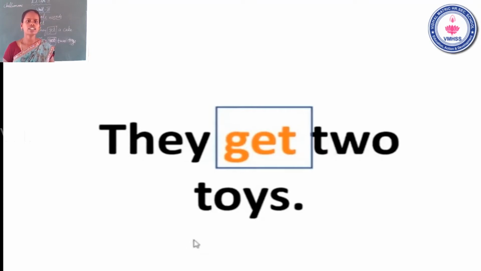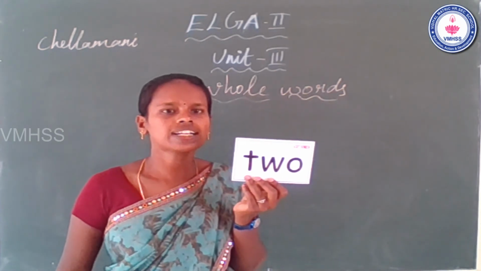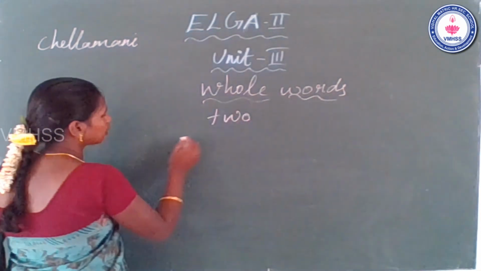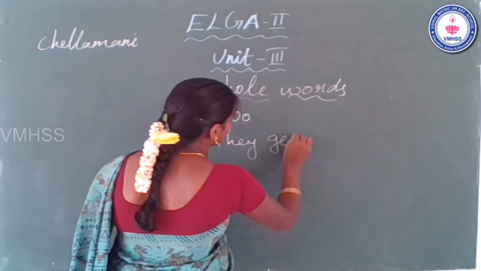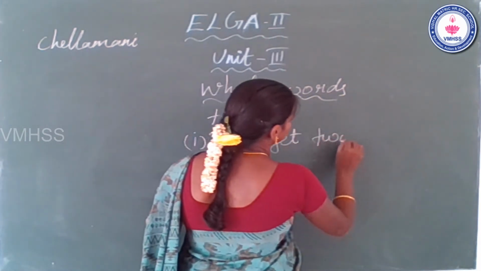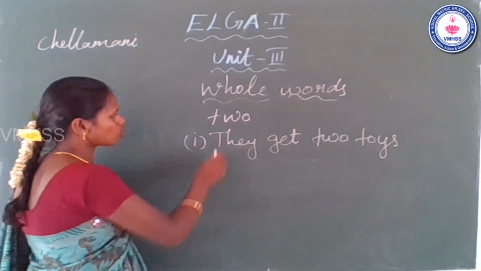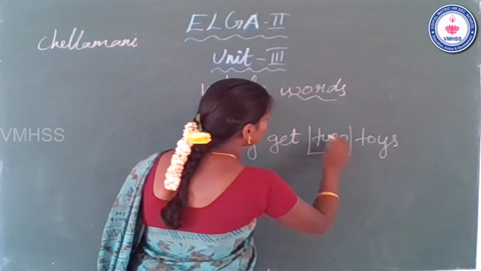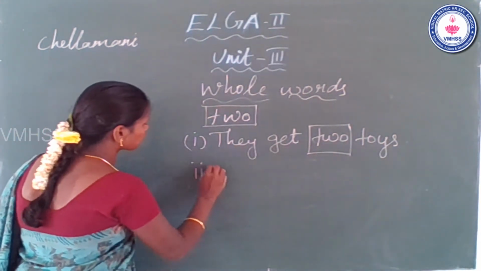Now go to the next whole word. What is the next whole word? Two. The next whole word is two. Next we will see the example. The first example is they get two toys. Where is the whole word two? Yes, it comes after get.